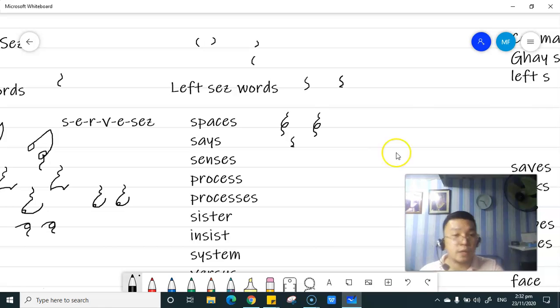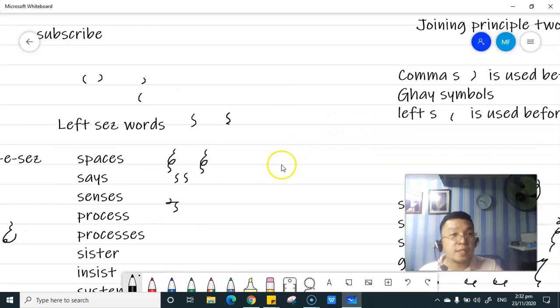Says, because we are not going to hear the sound of Y there, diba? We are not going to pronounce it as says. No. Senses, S, E, N and C. We use the left S because it is written after the N symbol.